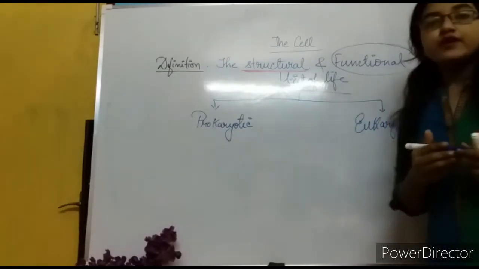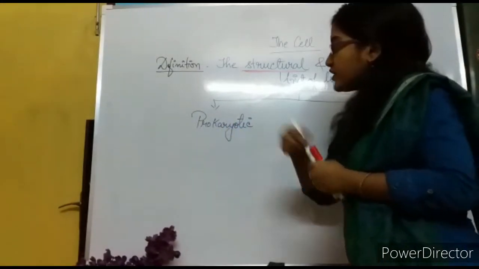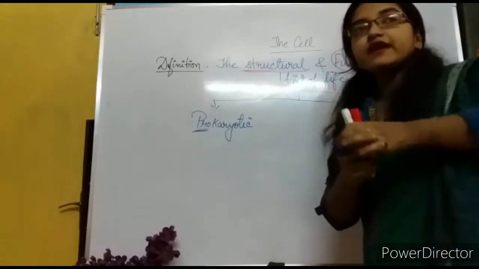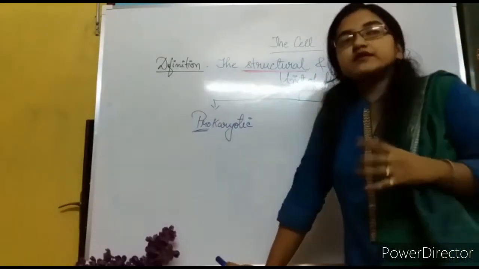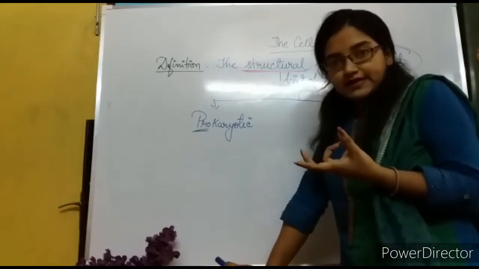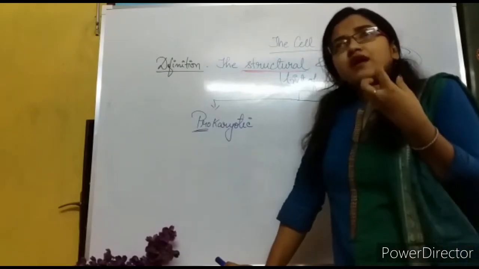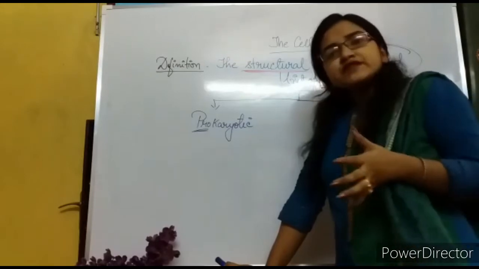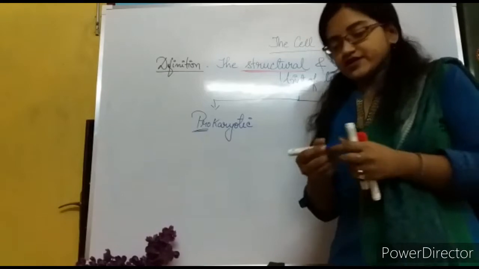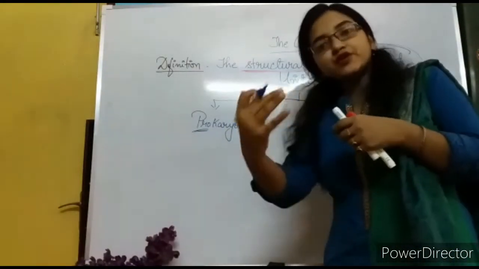Now, prokaryotic and eukaryotic cell. From the word pro, you can understand it is primitive. If we consider the previous world, the first organism that developed in the ecosystem was a marine organism, whose habitat was the marine ecosystem. So the machinery or the setup of the cell was very simple. They didn't need many organelles to perform their functions. So they were very simple, and everything comes from simple to complex.